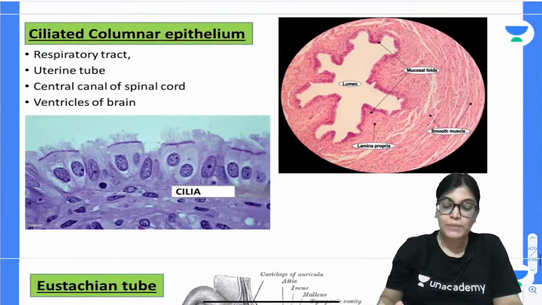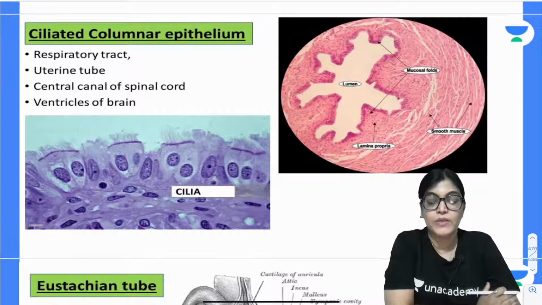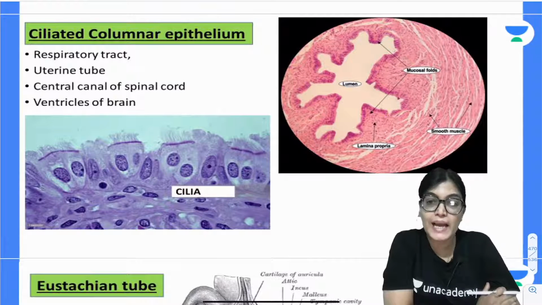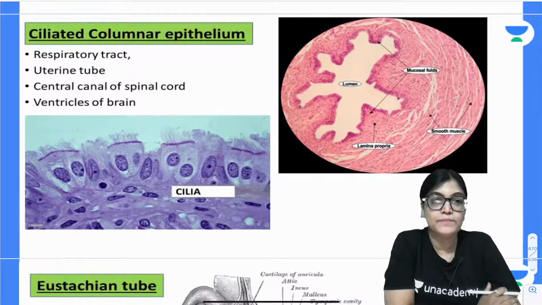Columnar epithelium having ciliated columnar epithelium. What does that mean? It is having motile apical modification of epithelium. So in this category we have got 4 examples: respiratory epithelium, uterine tube, fallopian tube, central canal of the spinal cord and the ventricles of the brain.